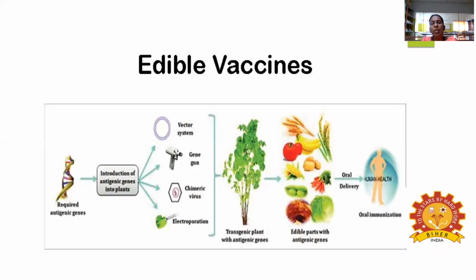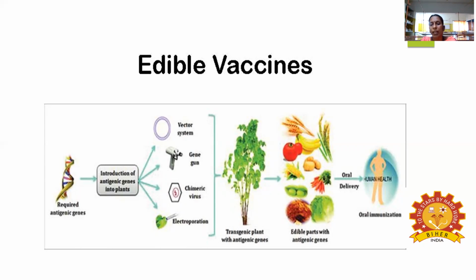The important thing is the antigenic gene, which is introduced into plants through different modes. One is through a vector, Agrobacterium tumefaciens, or direct methods such as the gene gun method, or chimeric vectors. The last one is the electroporation method.